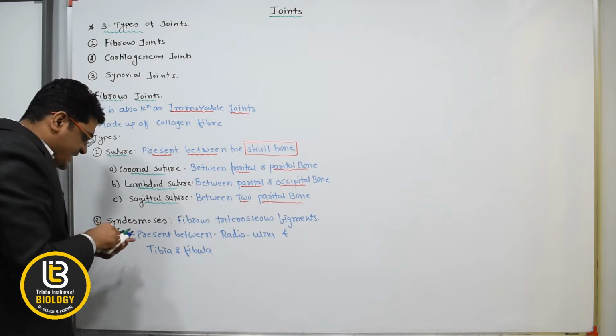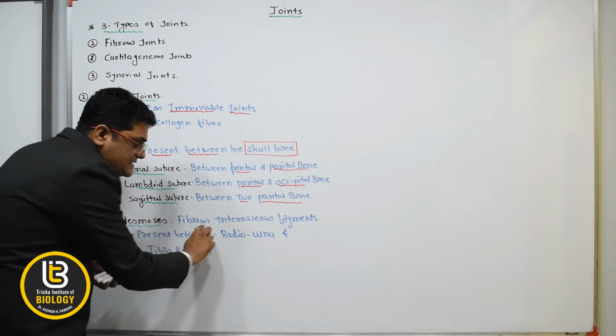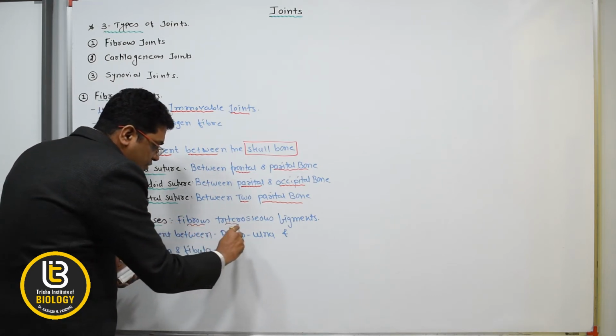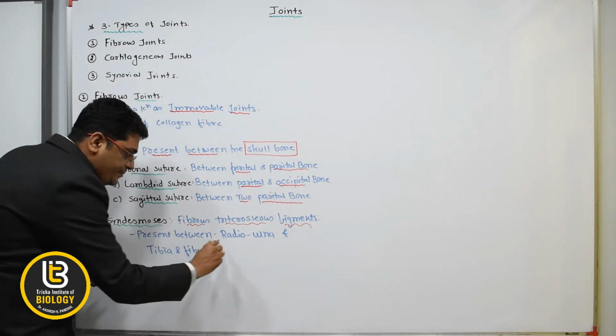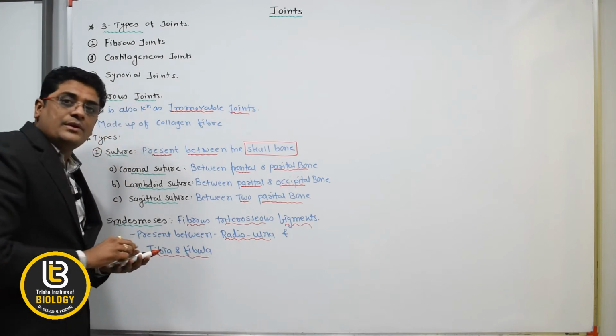So the syndesmosis, actually this syndesmosis, it's a fibrous interosseous ligament which is present between the radioulna and tibia fibula.